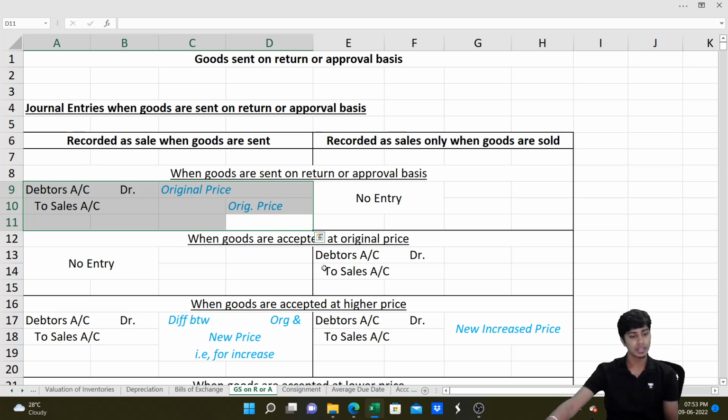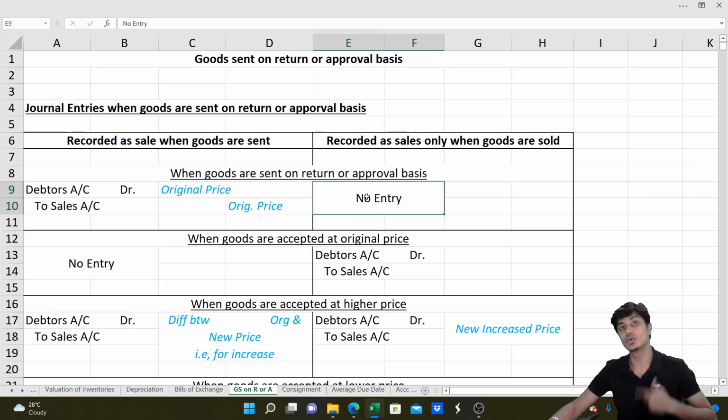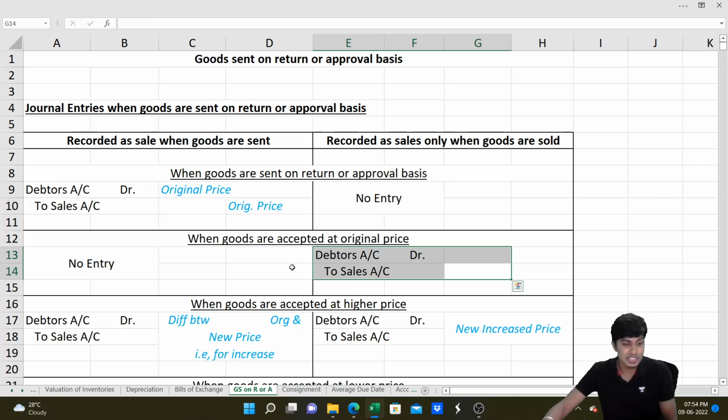Now, if the goods are accepted at the original rate, then you don't have to write the sale entry here because you have already written the sale entry when you sent. However, if you have not written the entry when the goods were sent, now when the goods are accepted, you would have to write the entry debtors to sales. Got it? Now this is accepted at the original price.